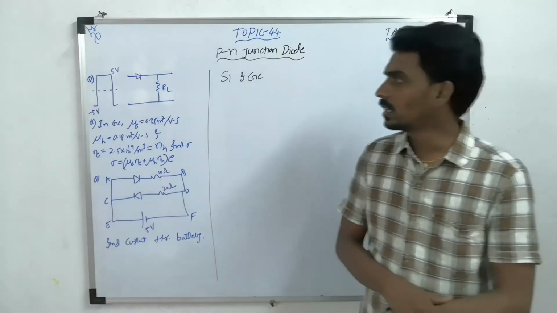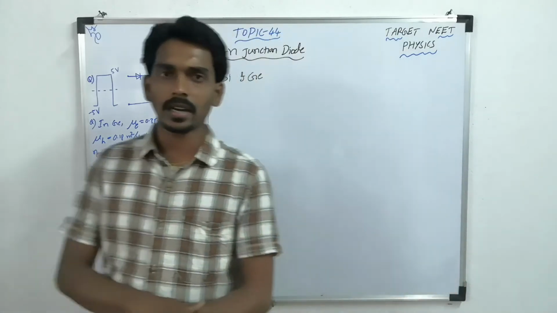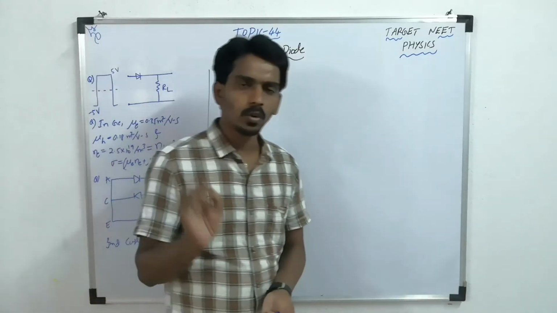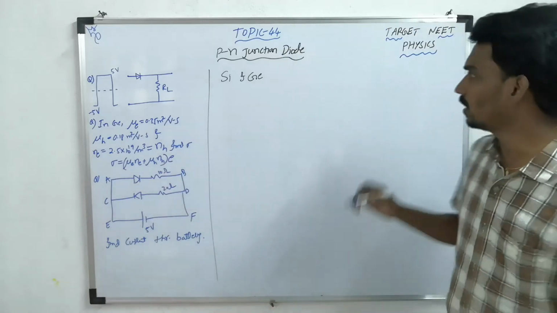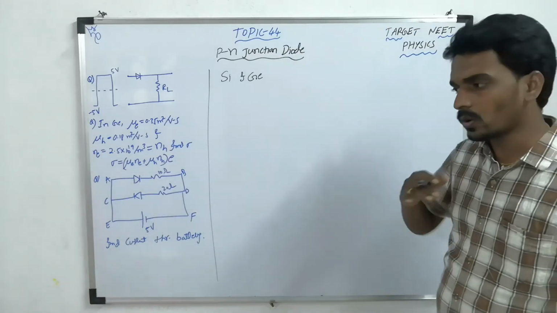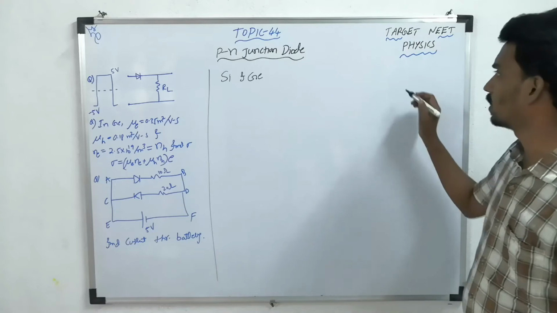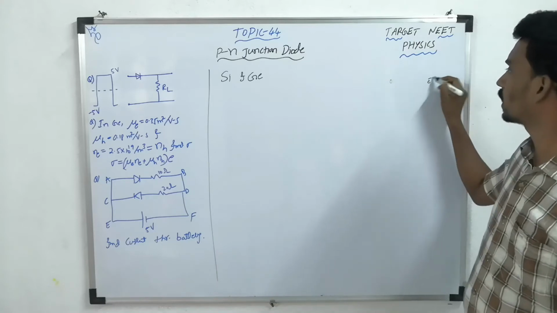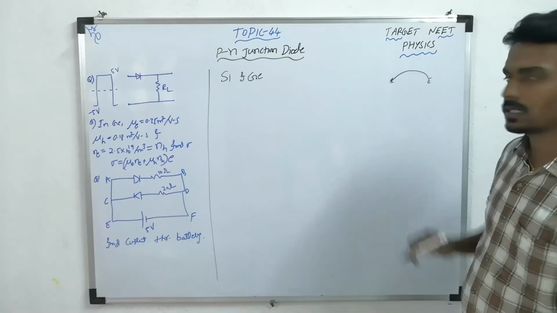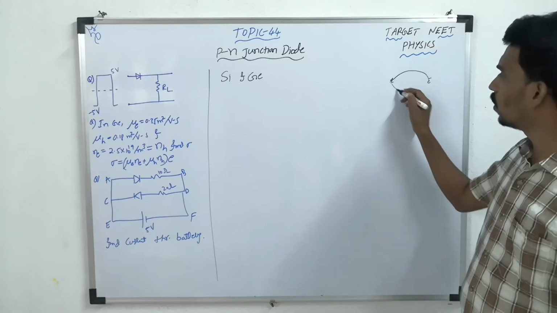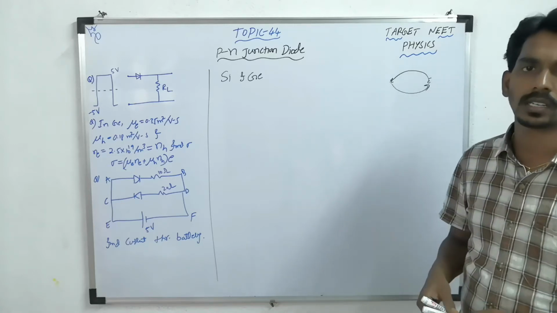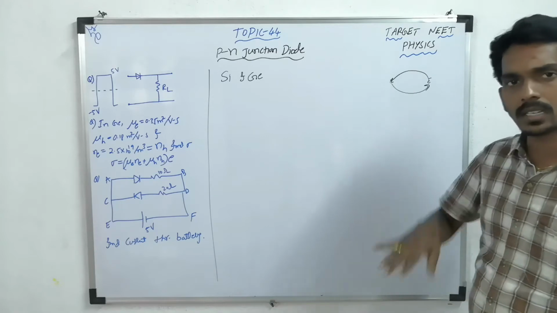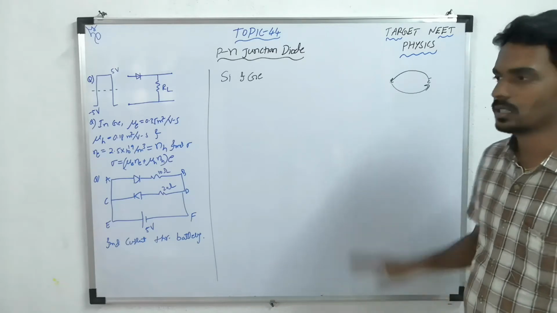That's why we talk about electron current and hole current. One more thing I would like to specify: a hole does not literally move from one place to another. Suppose here is one hole and here one electron. When the electron makes a transition from here to here, the hole makes a transition in the opposite direction. That only we call electron current and hole current.